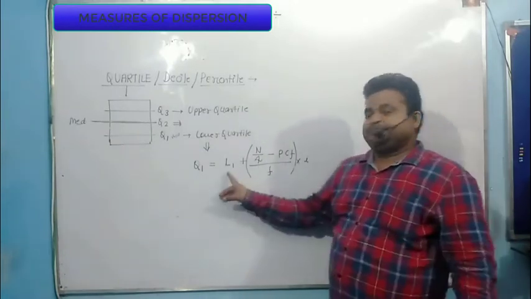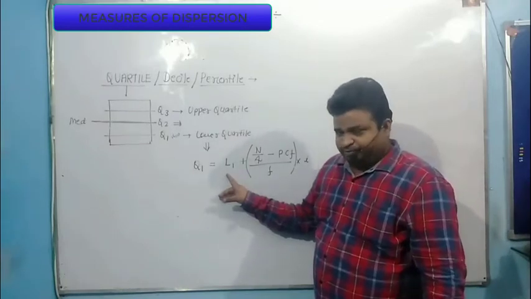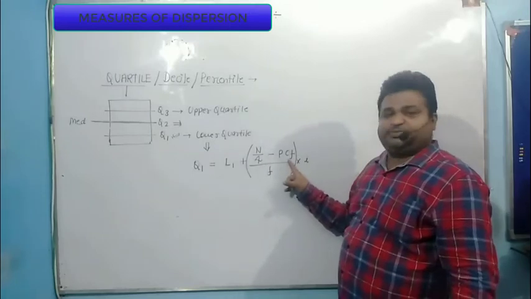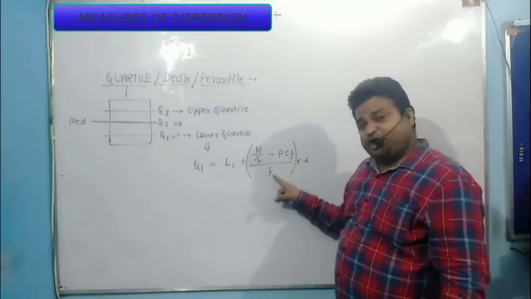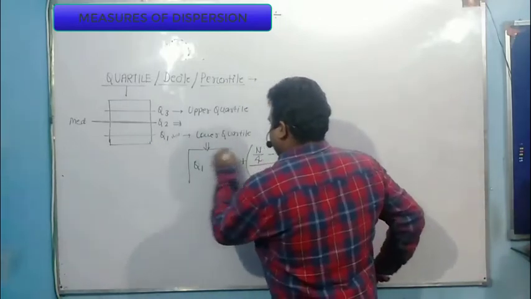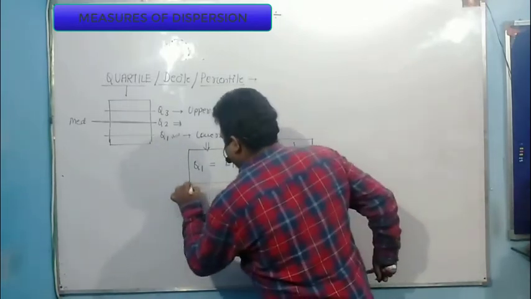This L1 is the lower limit of first quartile value. This n by 4 is your deciding parameter. PCF is previous cumulative frequency. F is the frequency of the quartile class, and I is the class range. The same as I already mentioned in the median formula.